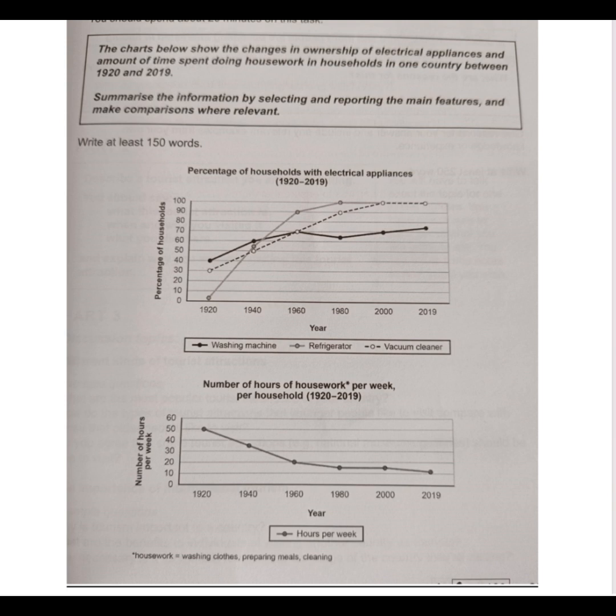Number of hours of housework per week per household from 1920 to 2019. Left side, number of hours per week, okay? Below the chart is years, and below the years, okay, it is hours per week. Okay, that indicates the line graph.